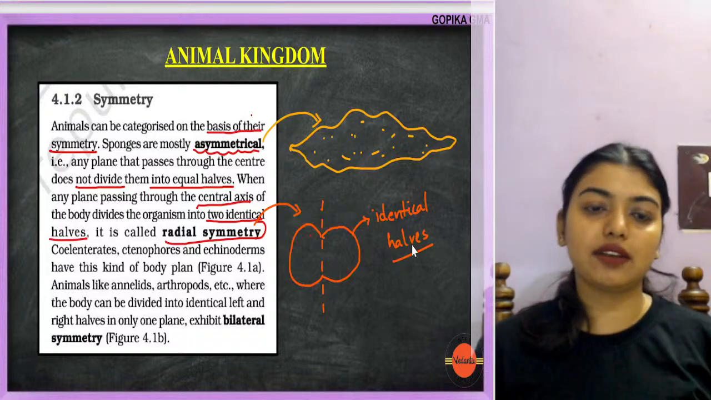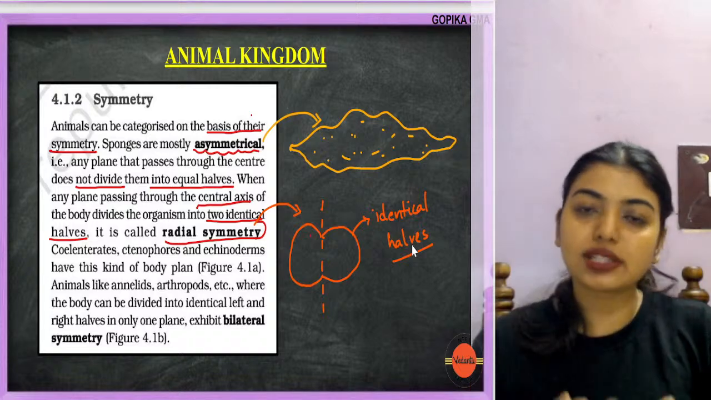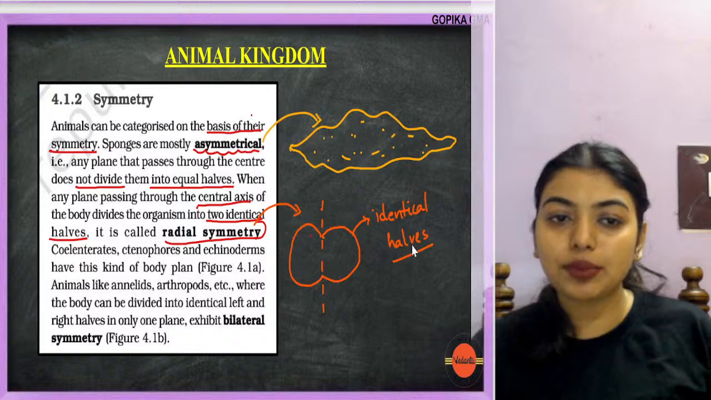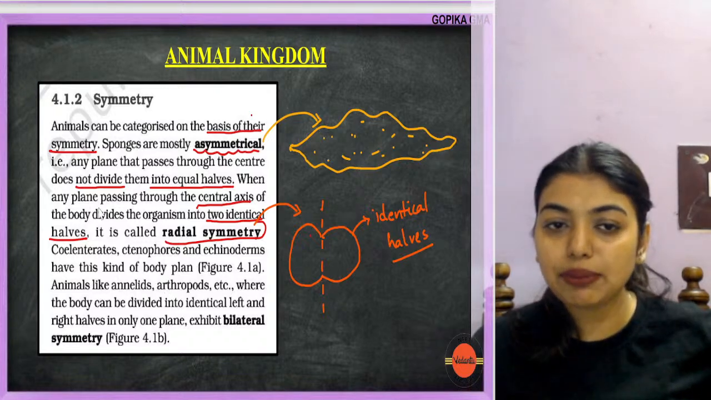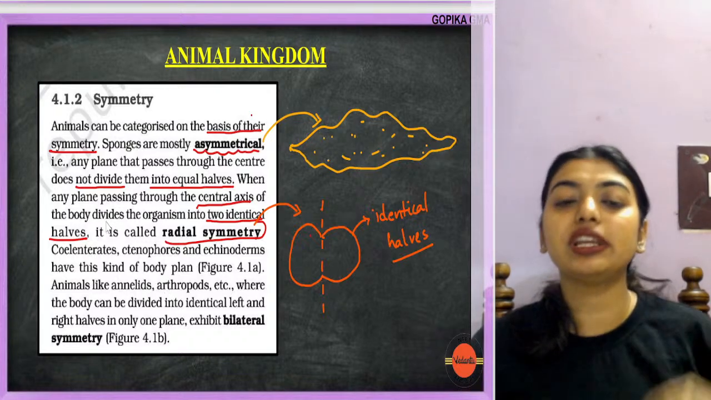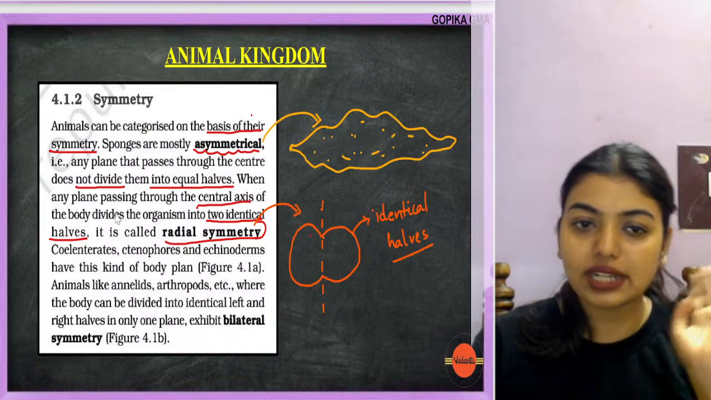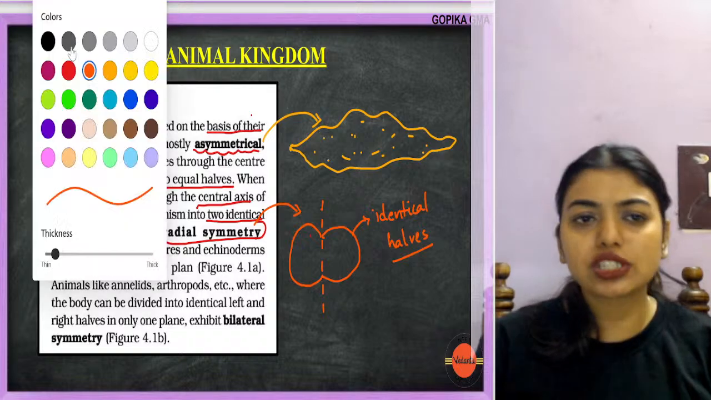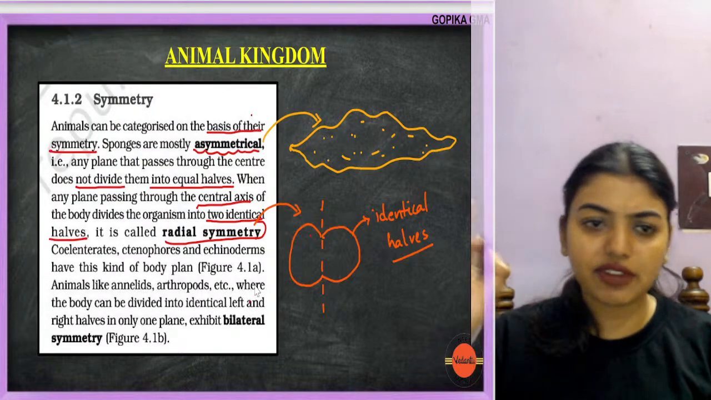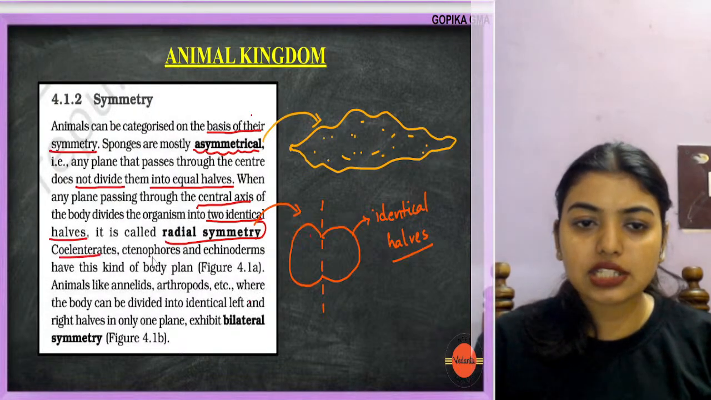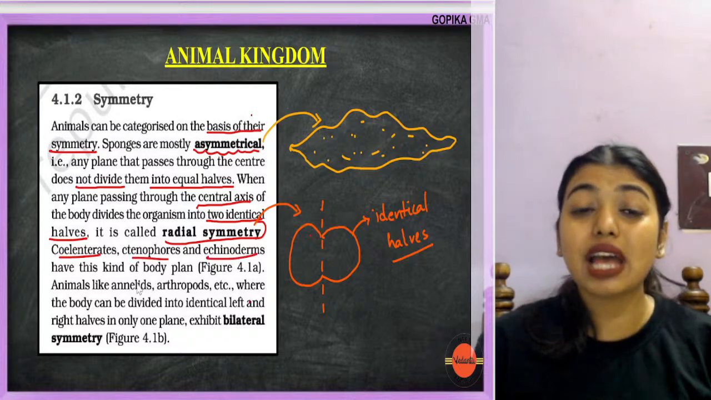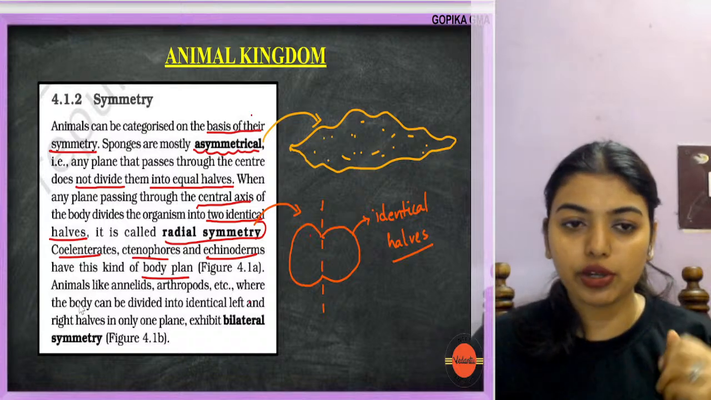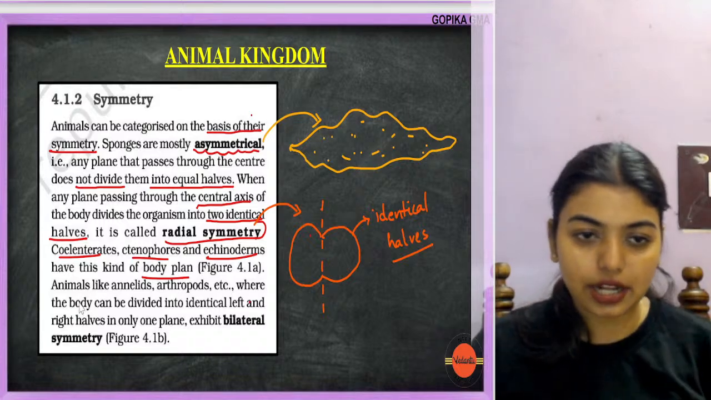Now I can cut an apple exactly through the center and I'll get two identical halves, no doubt in that, and that is called radial symmetry. So when any plane passes through the central axis of the body and divides the organism into two identical halves, it is called radial symmetry. Coelenterates, ctenophores and echinoderms have this kind of body plan. You will get to know this when you study the phyla. So CCE: coelenterates, ctenophores and echinoderms have this body plan.